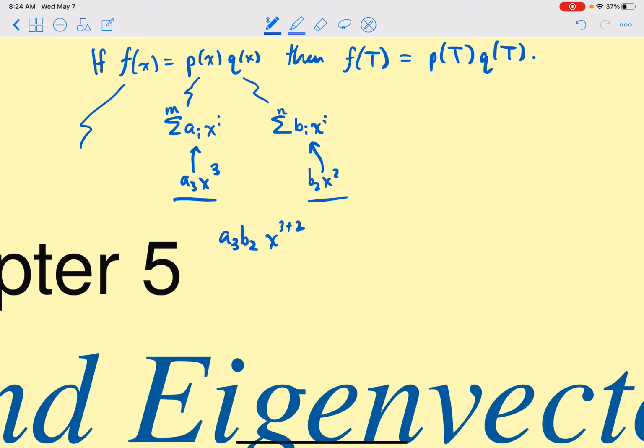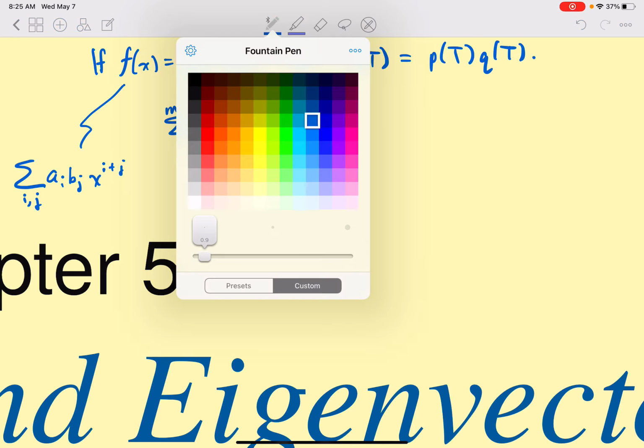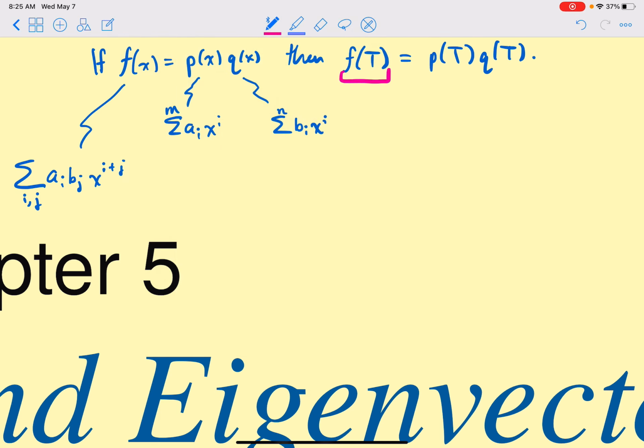So if I write that out abstractly, what I get is a sum of a_i b_j x to the i plus j, over all possible pairs i, j, where i goes from 0 to m and j goes from 0 to n. Now I've given names to this. What we're going to do first is check what f of T does to v.